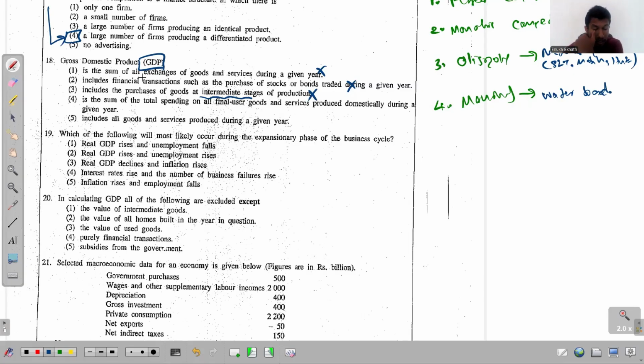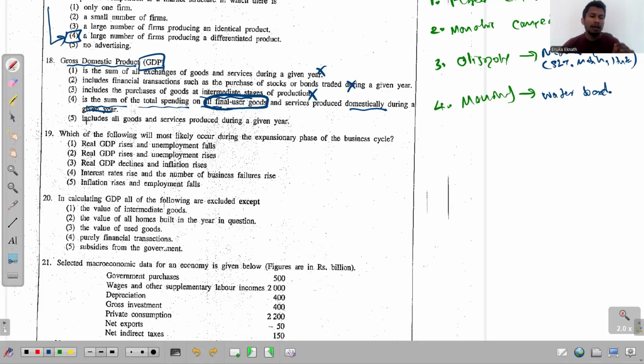Then the fourth one, gross domestic product is the sum of the total spending on all final goods and services produced domestically during a given period. That's the exact definition we give for GDP in the expenditure approach. So this is 100% true. Right? This is 100% true.